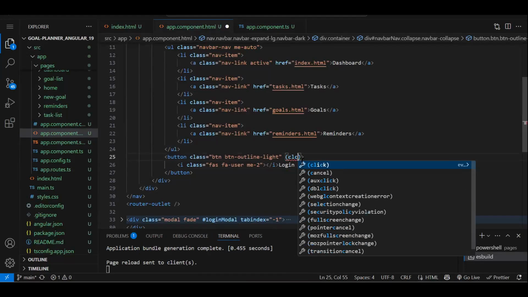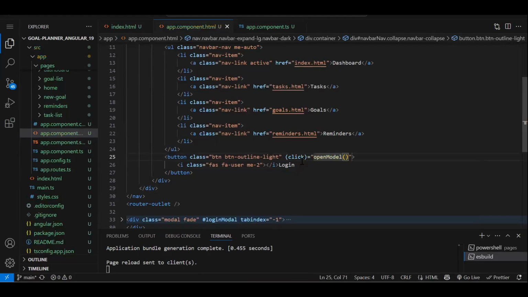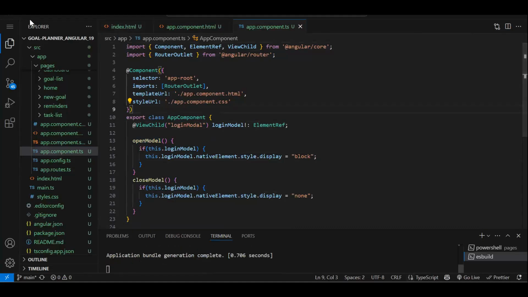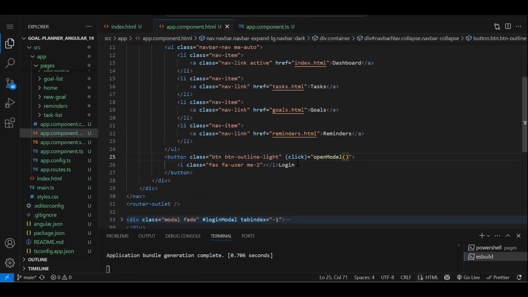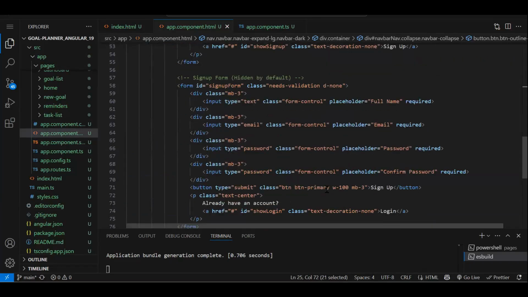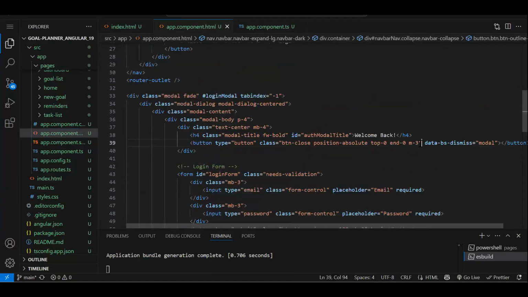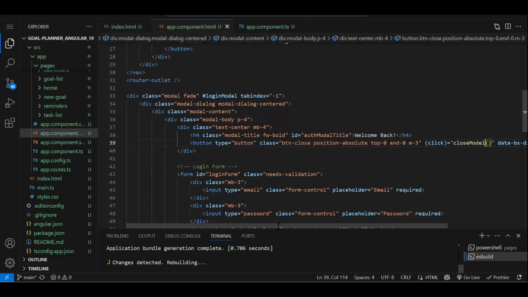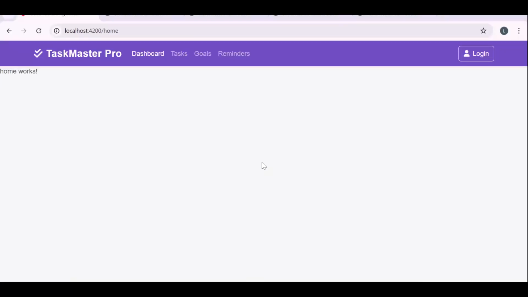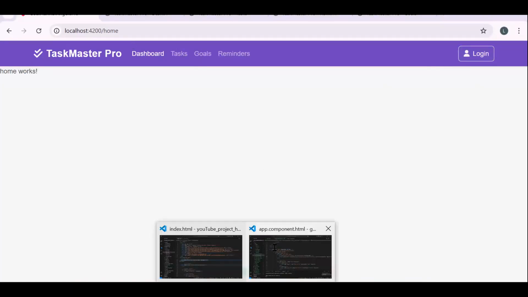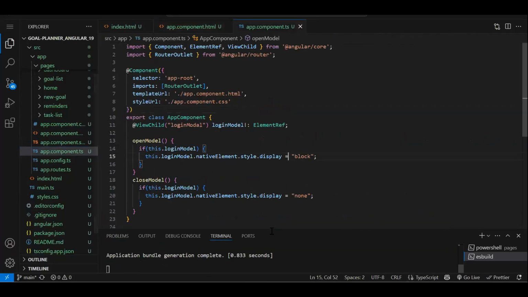Now this function we need to call on this login button, so the click event, login. And we need to close it also, right? So the close event we'll be needing inside the modal pop-up, wherever we have the close button. You can see over here, we can do that. So closeModal. Let's save and check if we are able to open the pop-up. If I click on login, okay, nothing is happening.